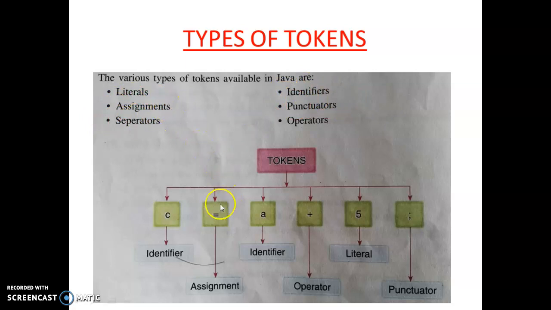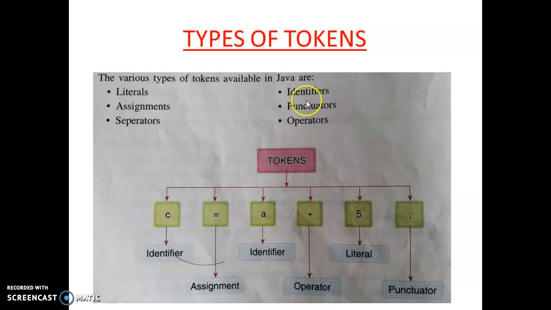Then assignment. As all of you know, the equal to sign is called assignment, to assign some value to a variable. Suppose C equal to 5. So 5 is assigned to C, and this assignment operator is doing this function. So assigning some value to a variable is called assignment.